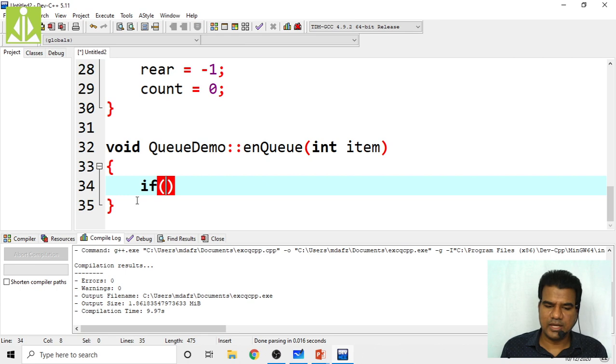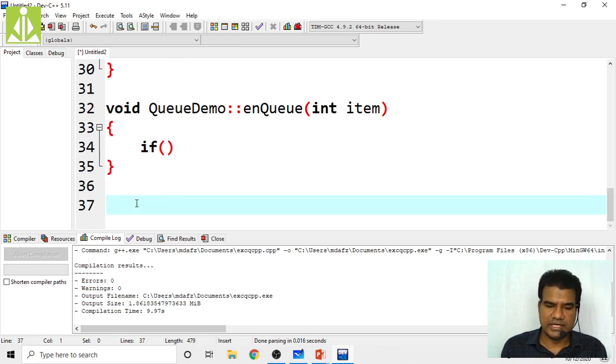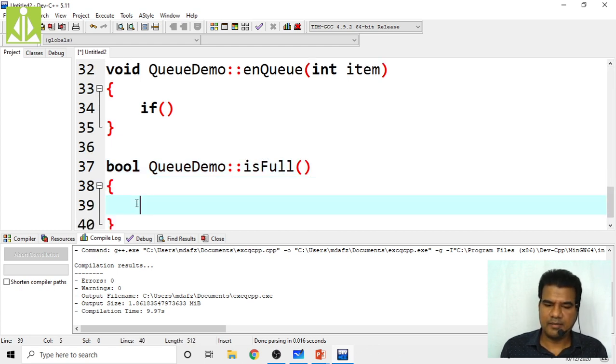So before enqueuing, better to write those functions now: is full and is empty functions. The is full function return type is boolean. So queue demo scope resolution is full. It will not take any parameters. When you say the queue is full, if your rear equals capacity minus 1, then we call the queue as full, isn't it?